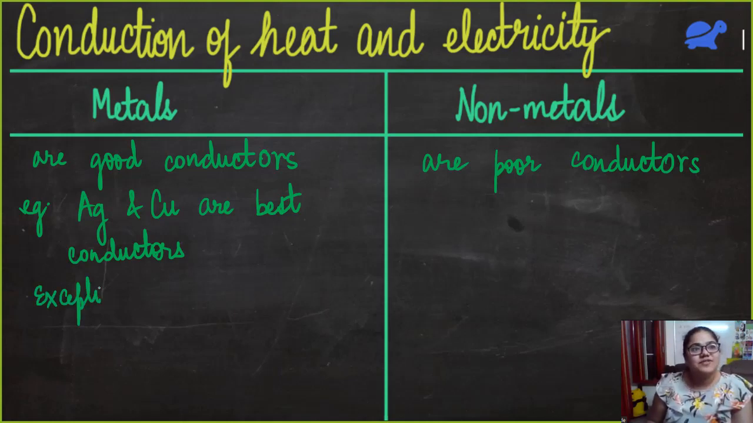And then, of course, we are going to have some exceptions. There are a few metals which will be poor conductors of heat and electricity. So these examples are,